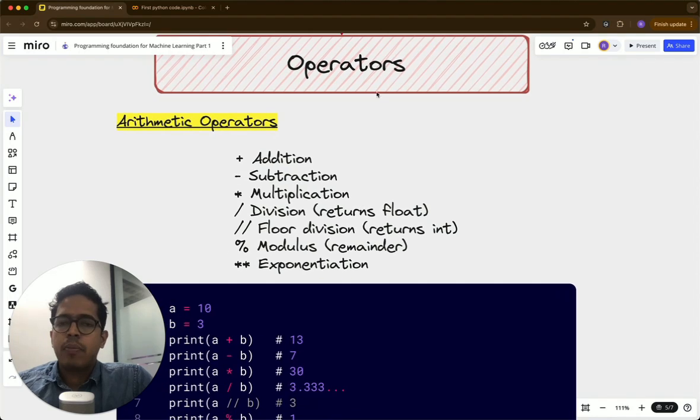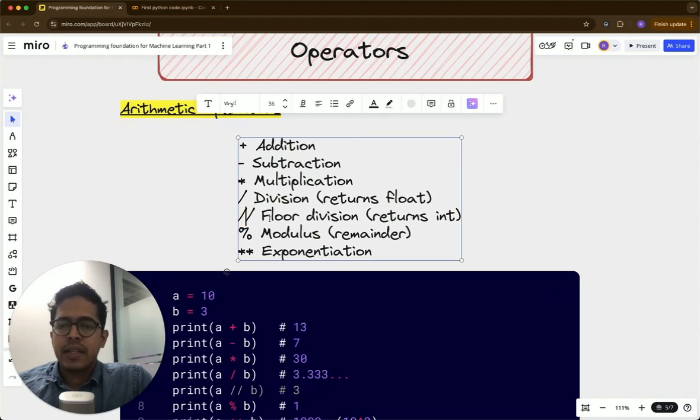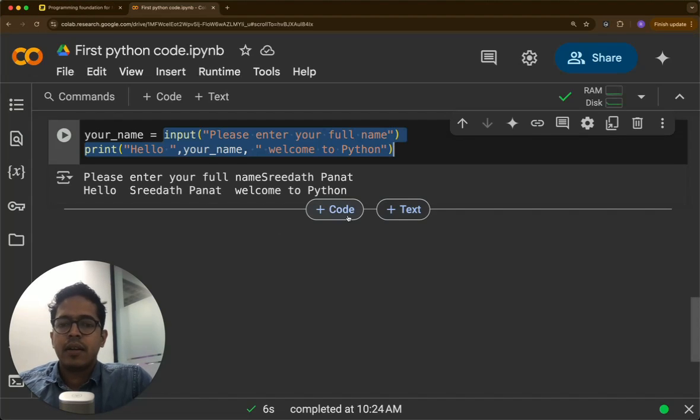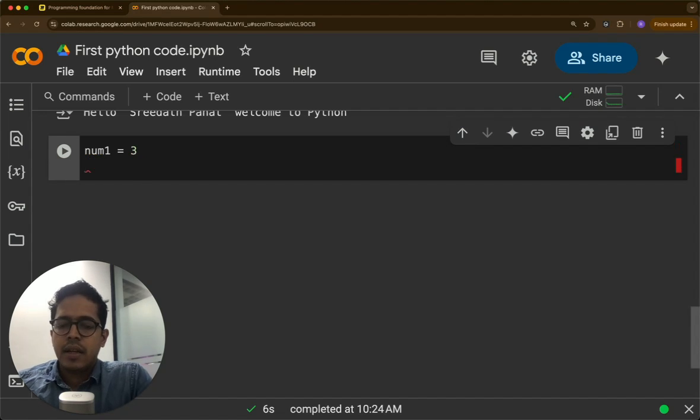Then there are certain operators in which addition, subtraction, multiplication, all of those things are fine. Maybe I'll focus on these three operators, the floor operation, modulus, and exponential operator. So let's say num1 equal to 3, num2 equal to 4.